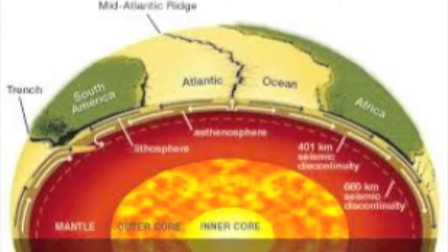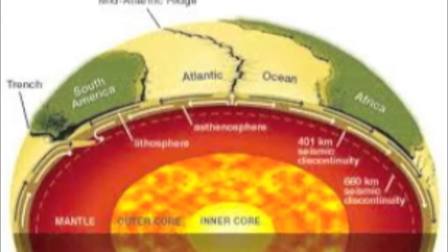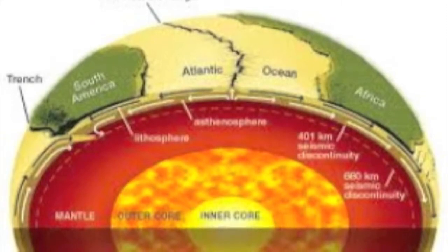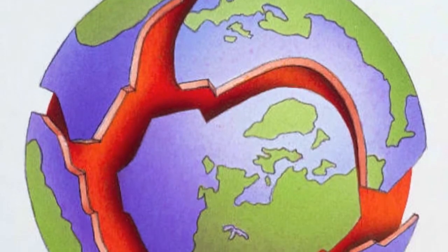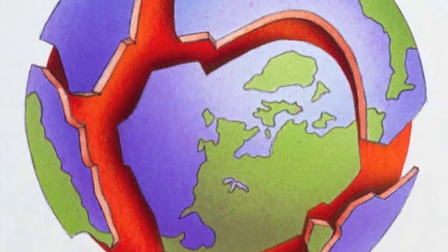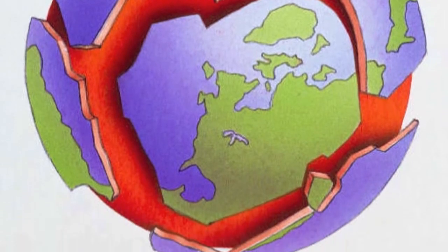The theory of plate tectonics is that the outer layer of the Earth's crust consists of plates that move across the Earth's surface and have been throughout the Earth's history. The theory explains how and why mountains, volcanoes, and earthquakes exist.